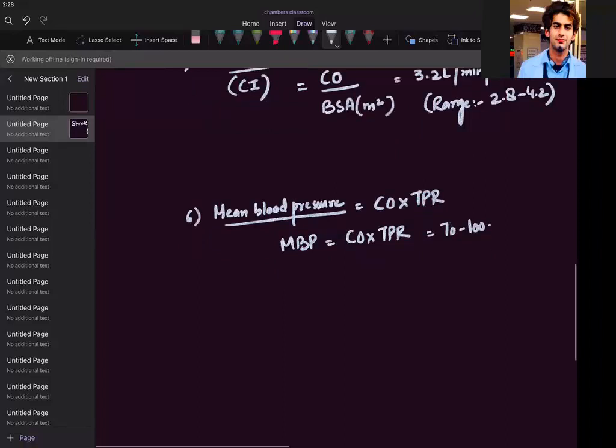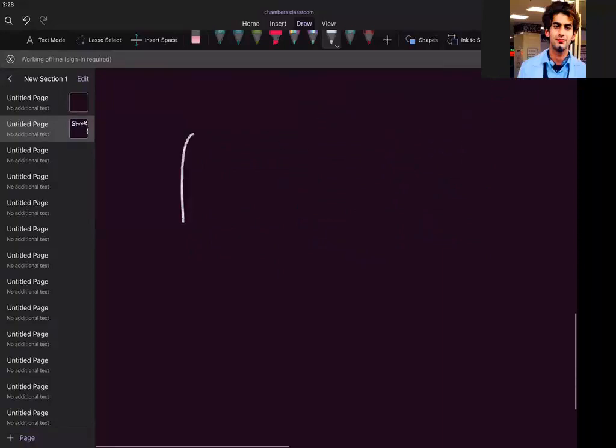Now you tell me, guys. Now I take you to the next definition. This is my lung. This is my right lung. I am asking you, this has blood vessels in it, isn't it? So they will be behaving as resistors. They will be resisting the blood flow, isn't it? Have we learned in the hemodynamics that they will be behaving as resistances? Your pulmonary vasculature. So your pulmonary vessels will be giving a sort of a resistance.